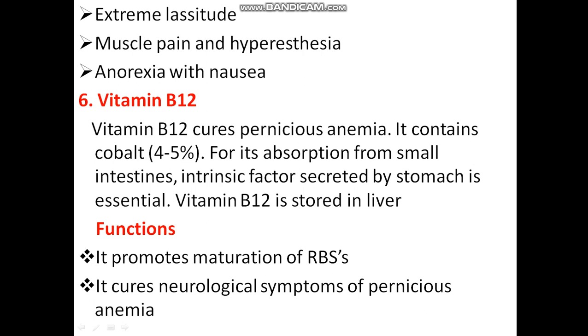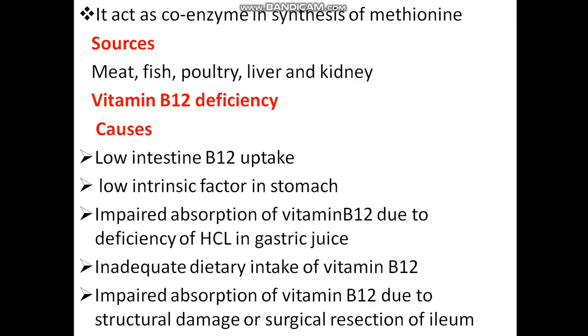Next is the functions of vitamin B12. It promotes maturation of RBCs. It gives neurological symptoms of pernicious anemia. It acts as a coenzyme in synthesis of methionine. Then sources: meat, fish, poultry.